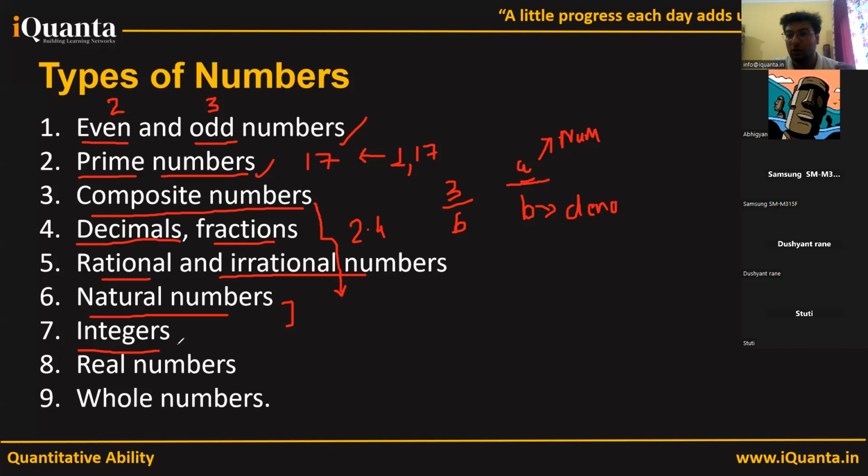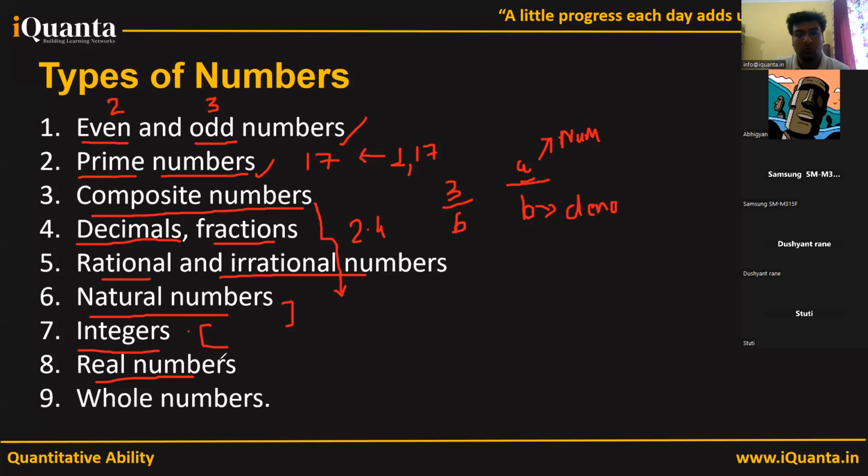Integers are all the numbers not having a decimal part, and in integers we include the negative ones as well. For example, -2. -2 is not a natural number, because it is negative, but it's an integer. We'll see a lot of examples ahead, and I'll be asking you questions as well.